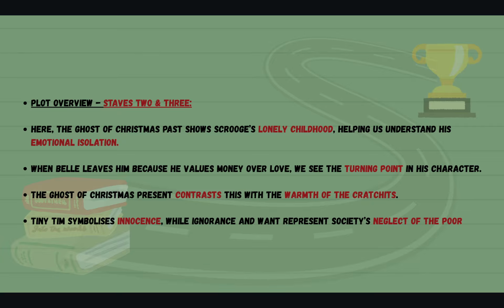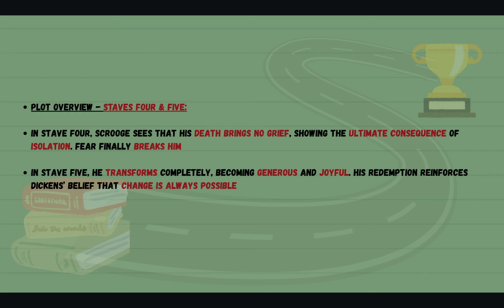Staves 2 and 3 show that the ghost of Christmas past shows Scrooge's lonely childhood, helping us to understand his emotional isolation. When Belle leaves him because he values money over love, we see the turning point in his character. The ghost of Christmas present contrasts this with the warmth of the Cratchits, and Tiny Tim here symbolises innocence, whilst ignorance and want represent society's neglect of the poor.